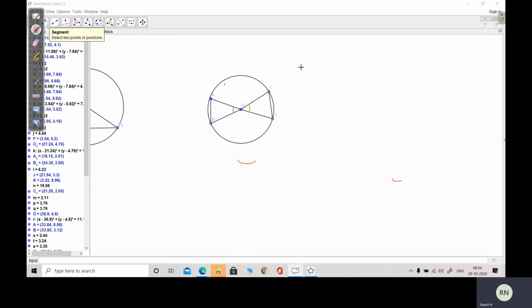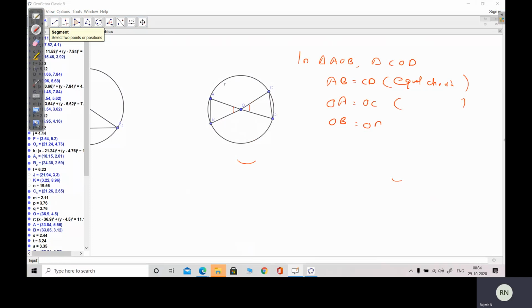So what you have to do: in triangle AOB and triangle COD, AB is equal to CD by equal chords. Next, OA is equal to OC. Why? OA and OC are radii of the same circle.